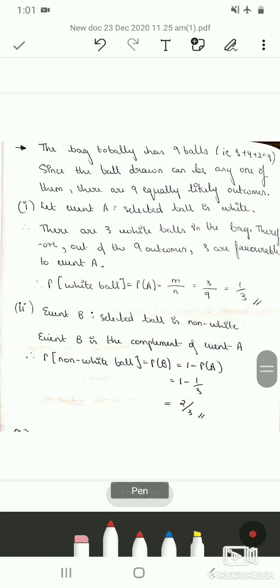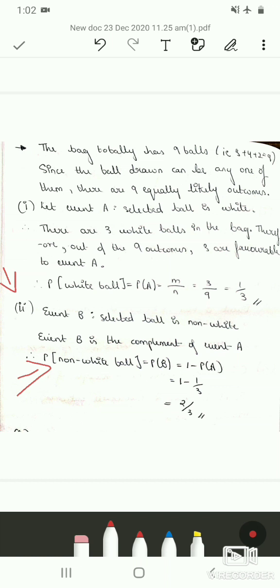So let us consider the second sub question, that is the selected ball is non-white. So event B is nothing but it is the complement of event A. Event A is the selected ball is white. So when you take the complement, we will get the selected ball is non-white.